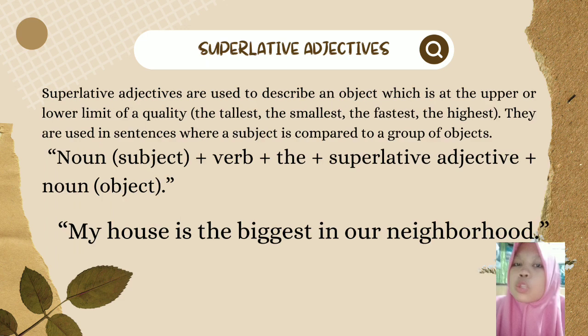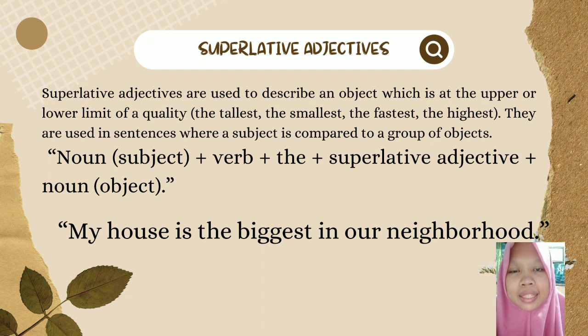Superlative adjectives. Superlative adjectives are used to describe an object which is at the upper or lower limit of a quality. The tallest, the smallest, the fastest, the highest. They are used in sentences where a subject is compared to a group of objects.